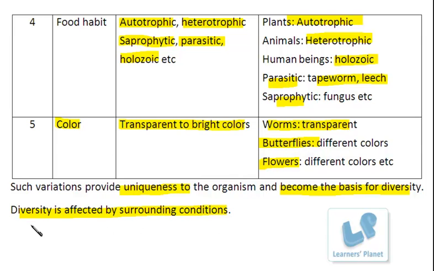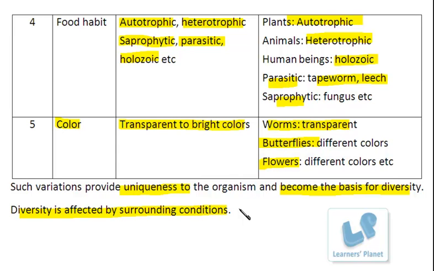So the type of living organism which is present in a particular zone or area depends upon the different conditions present over there, which may be related to climate, which may be related to the geographical nature or whatever.